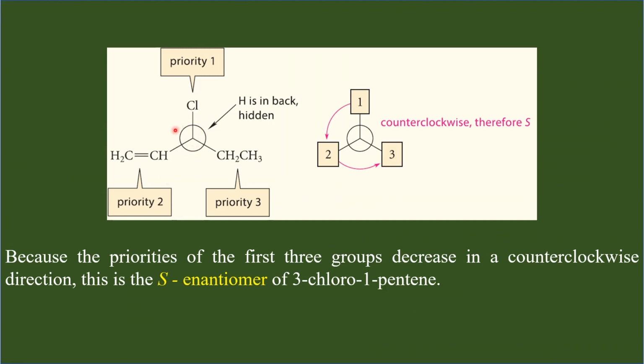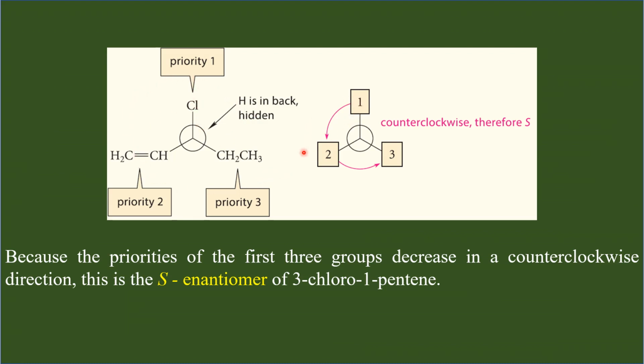The very same structure I have given here once again. So this is like the Newman projection, where the chlorine with the highest priority is here, you have the vinyl group with priority number 2 and ethyl with priority number 3, and the hydrogen is hidden at the back side. We need not bother about the hidden group, the least priority group that is hidden at the back. So read the numbers from 1 to 3. 1, 2, 3.